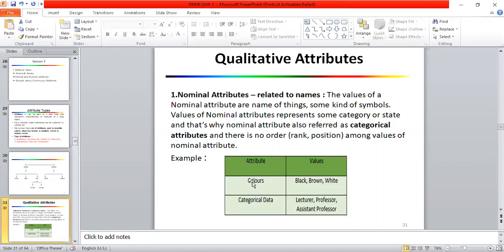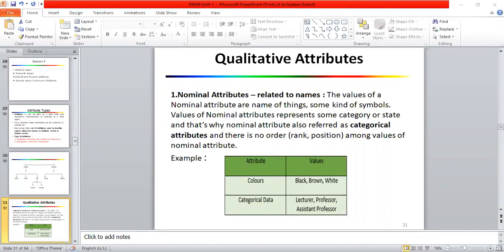For example, colors. There may be different values like black, brown, white, gray, pink, yellow, red, etc. Then categorical data, like lecturer, professor, assistant professor. Nominal attributes are those which do not have a particular rank, right?